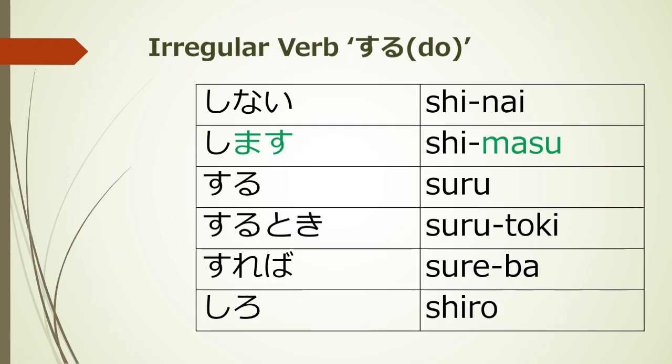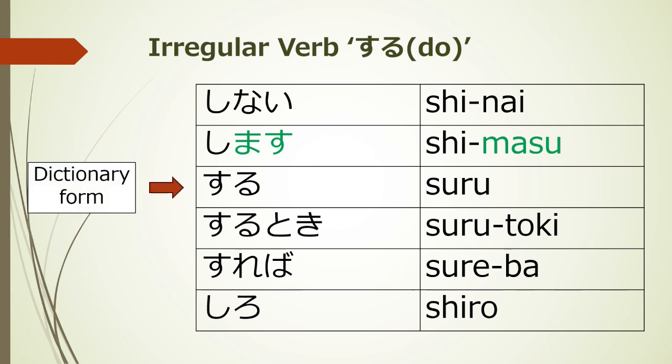Finally, irregular verbs change irregularly. However, there are only 2 irregular verbs in Japanese: suru, do, and kuru, come. This is an overview of the conjugation of suru, do.